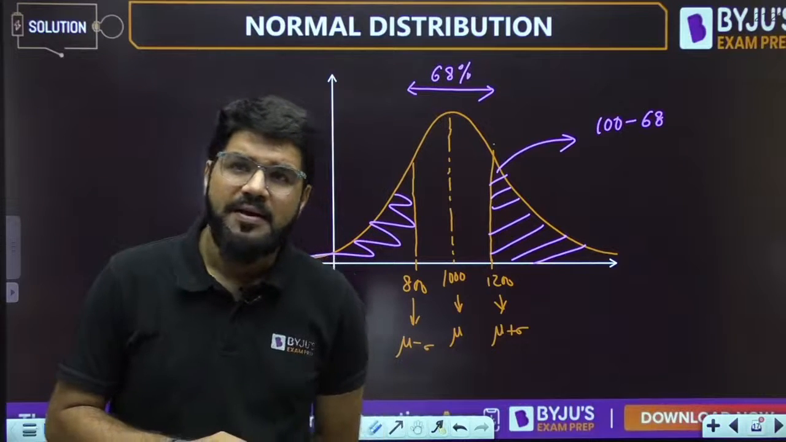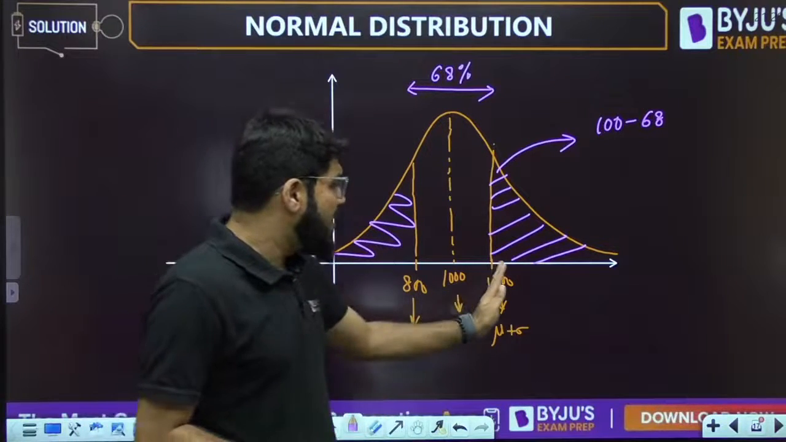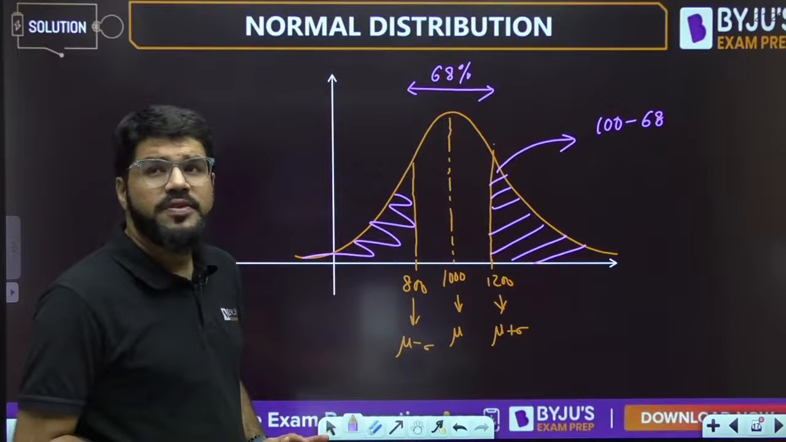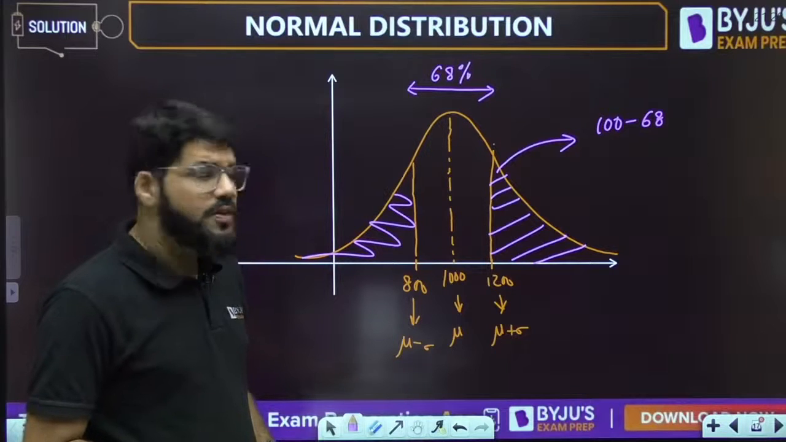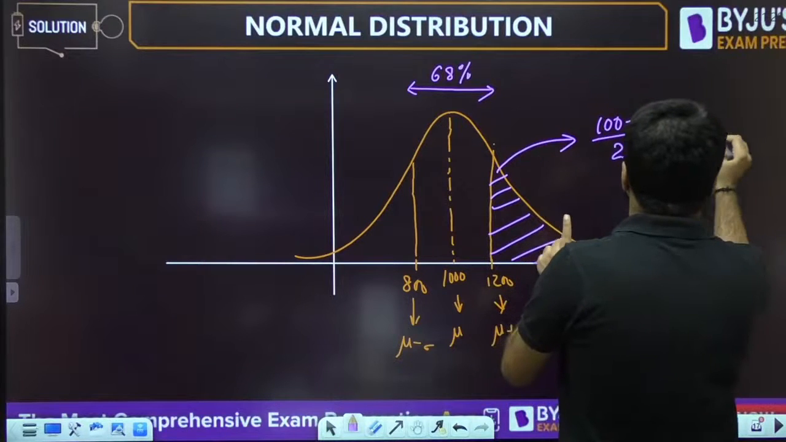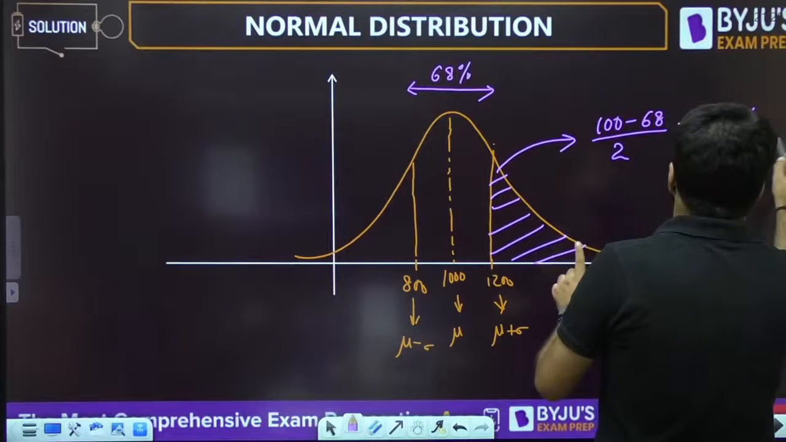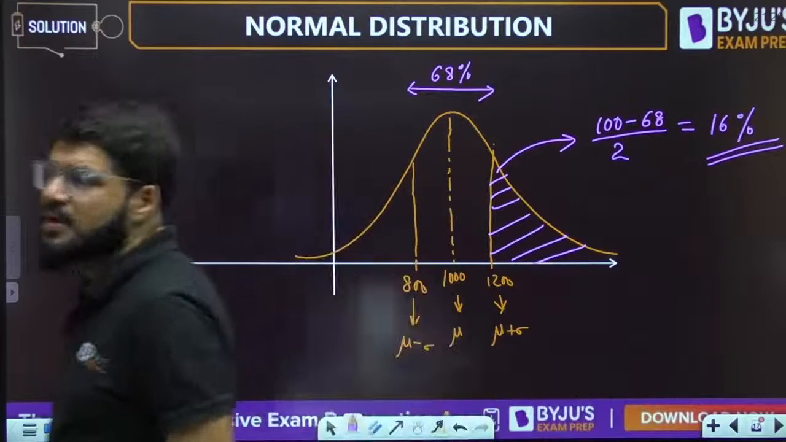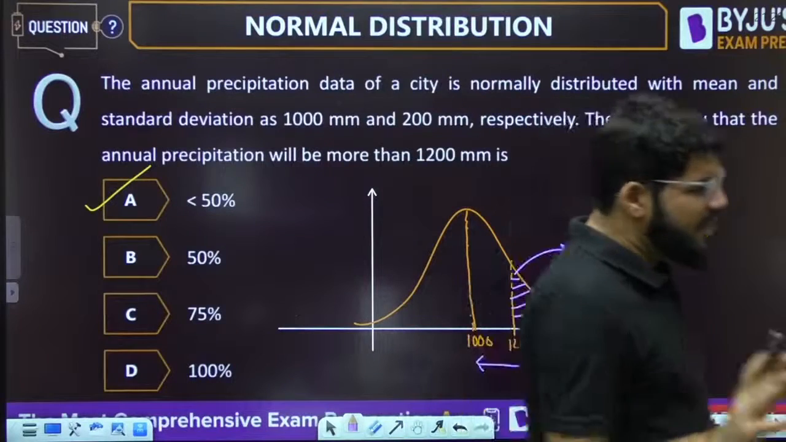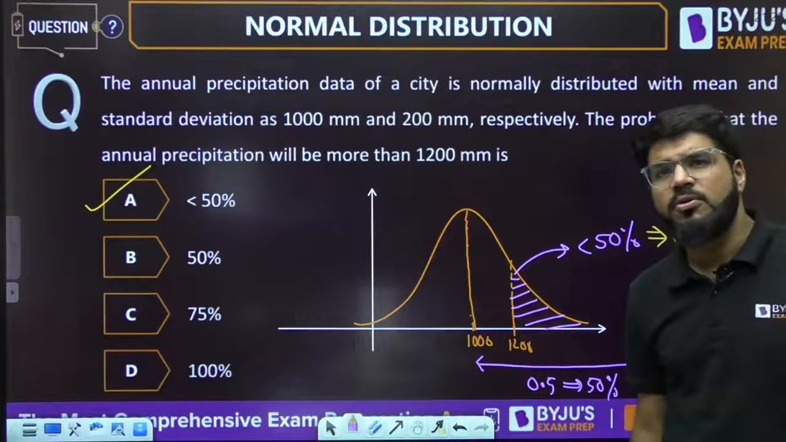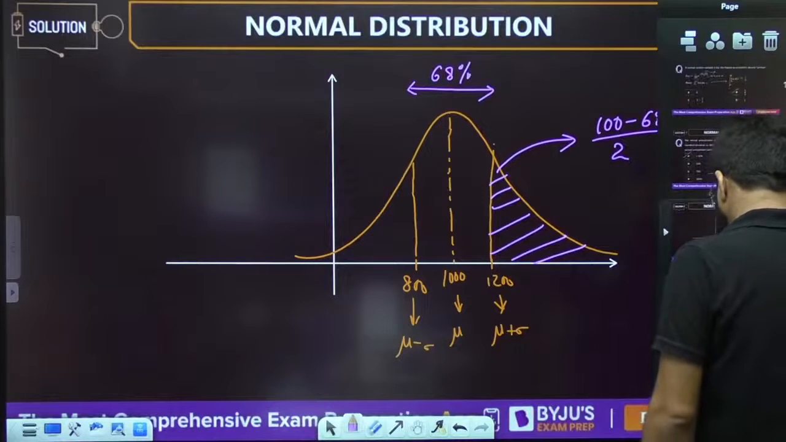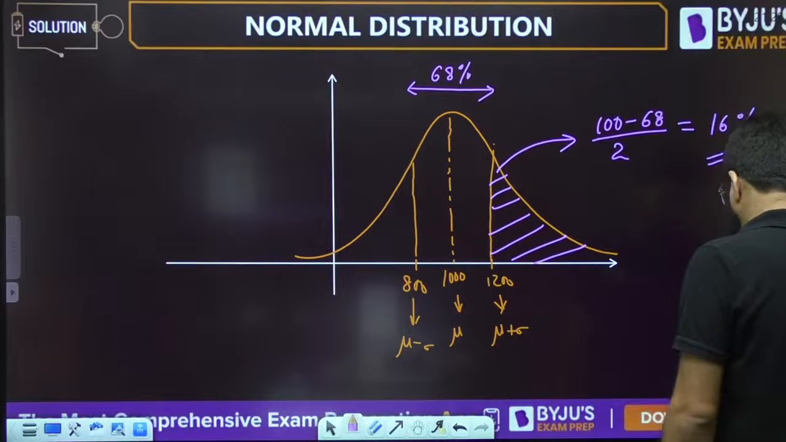But symmetry is there. So the probability after 1200 and the probability before 800 is equal, because of the symmetry. So for the right hand side, whatever the total is, divide by 2. So 32 by 2 is 16%. If you want the accurate answer, it is 16%. As per the given data, it was not required because options helped you, but in general you can find it out. It is 16% actually.